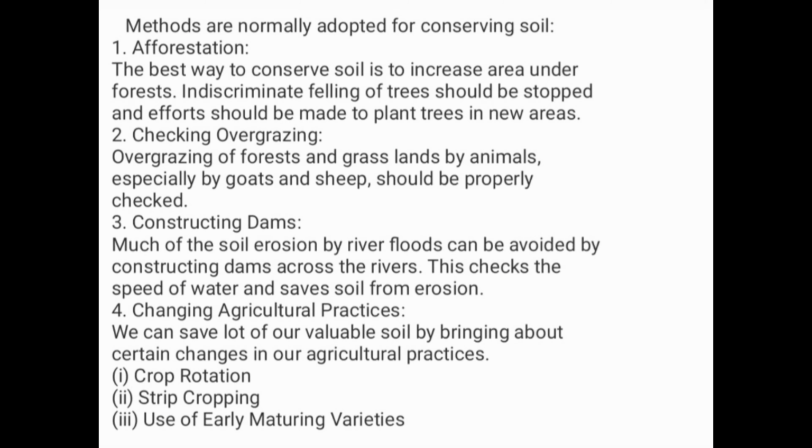Methods normally adopted for conserving soil are: 1. Afforestation. 2. Checking overgrazing. 3. Constructing dams. 4. Changing agricultural practices: 1. Crop rotation. 2. Strip cropping. 3. Use of early maturing varieties.